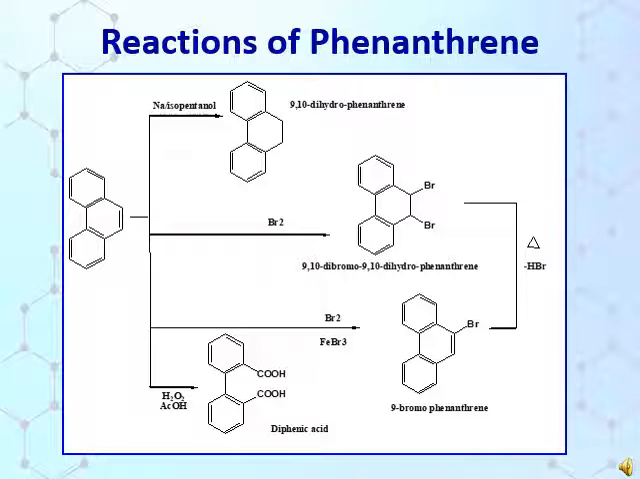Here see some chemical reactions of phenanthrene. Phenanthrene can undergo reaction with sodium in presence of isopentanol to give 9,10-dihydrophenanthrene. It can also react with bromine to give an addition product, that is 9,10-dibromo-9,10-dihydrophenanthrene. It can undergo bromination in presence of iron tribromide, which results in a substitution product, that is 9-bromophenanthrene. Phenanthrene can also react with hydrogen peroxide to give diphenic acid.